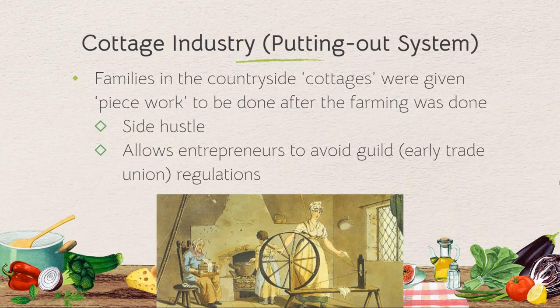This is kind of like a little side hustle where workers are making things by hand because, again, we have a lot of underemployed or unemployed people to make this system work. And it's going to allow the people who own these businesses, these entrepreneurs, to avoid guild regulations. Now, a guild is like an early trade union that usually occurs in a city where there's a lot of restrictions on what you can and cannot do and who can work for you. And in the countryside, they don't have these, which is why this cottage industry flourishes.